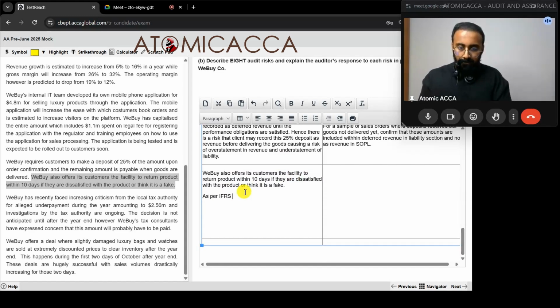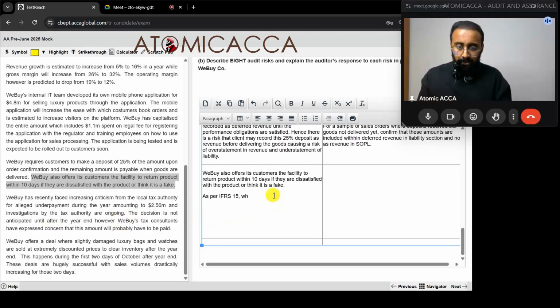As per IFRS 15, if you don't know IFRS 15, just say that as per the accounting standards related to revenue. What if you don't know anything about this refund policy or return liability stuff? Then you can't do anything, because that is a specific accounting standard from IFRS 15. So if you don't know, then you can't bluff any information. You'll have to find information from the next paragraph.